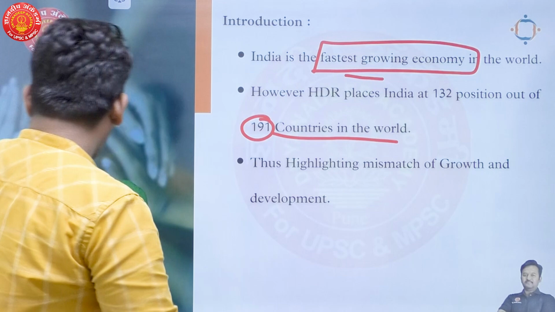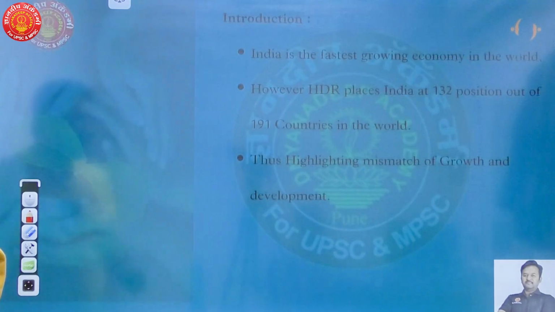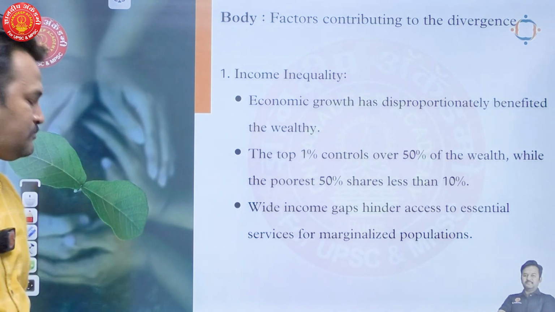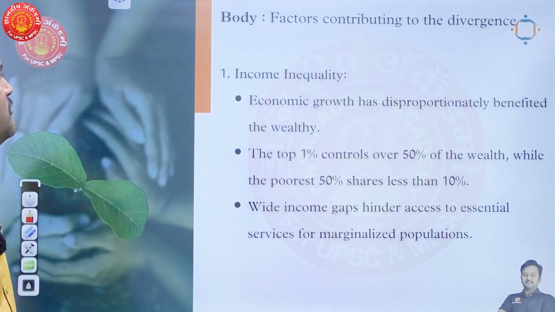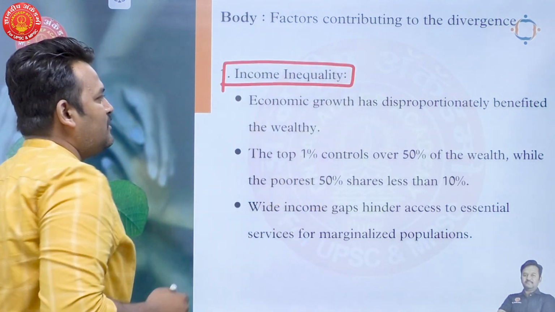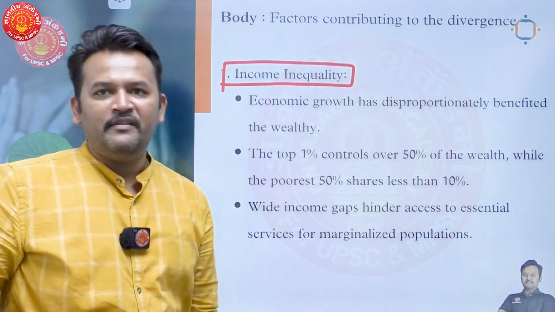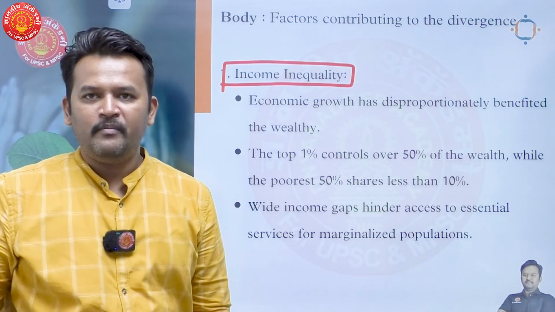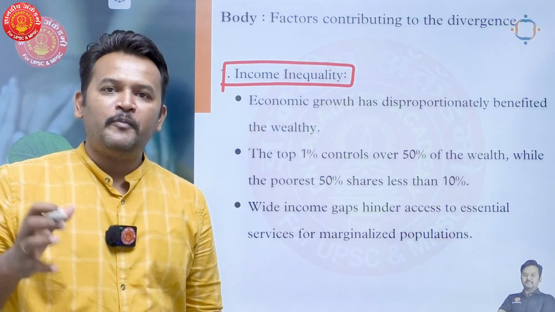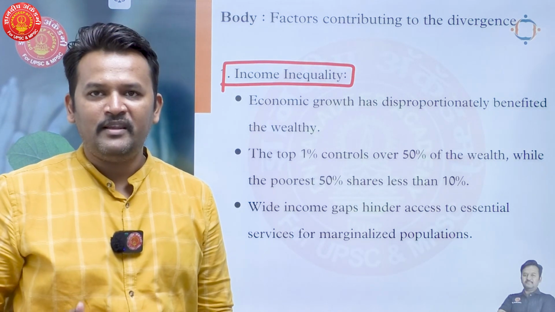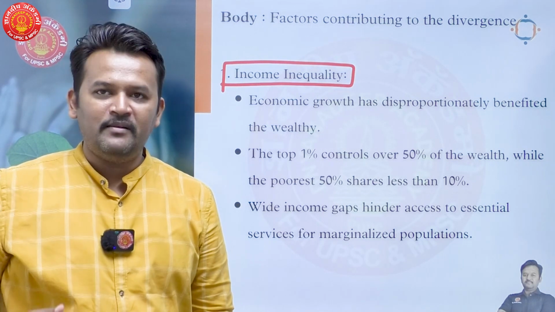When we come towards the body, we have to write reasons behind such a trend. First thing is income inequality. In India, we observe income inequality. Some people have a large amount of money, and a major portion of the population doesn't have economic resources to sustain their lifestyle. They are living below the poverty line.